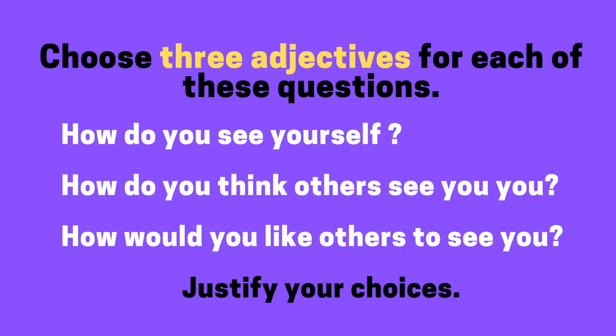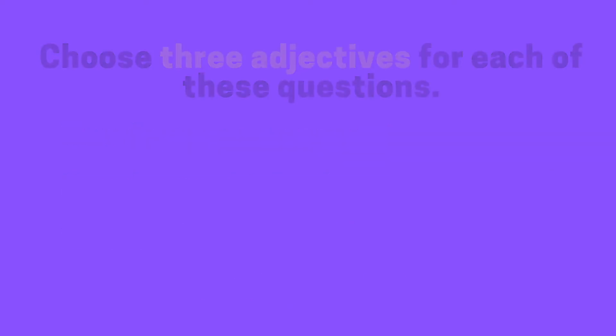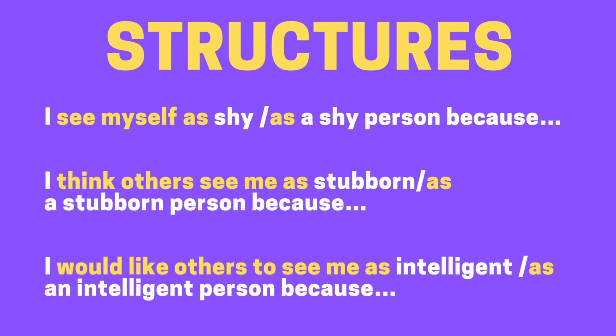And the most difficult part is that I want you to try and justify your choices. Okay, so if you think others find you amazing, I want you to justify why they find you amazing. Now, depending on your level of English, you might need a little bit of help with structures. So here are the 3 structures you'll need to answer the 3 questions.